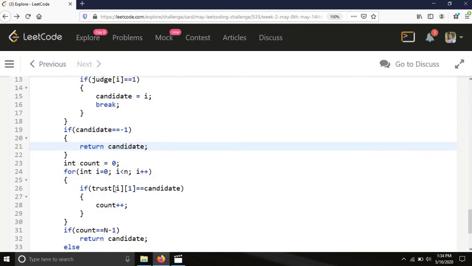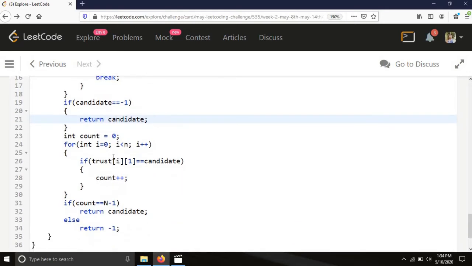But if we found a potential candidate, we will again iterate through the trust array and check whether a particular person in the trust array trusts the candidate or not. Whenever we find a person who trusts our potential candidate, we will increase the count, and the initial value of count was 0.